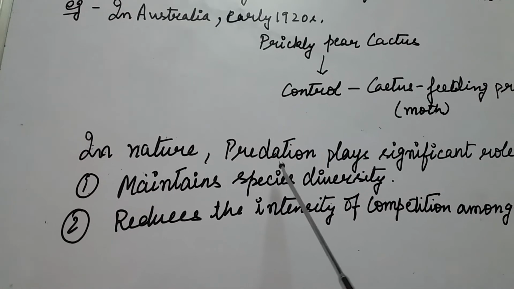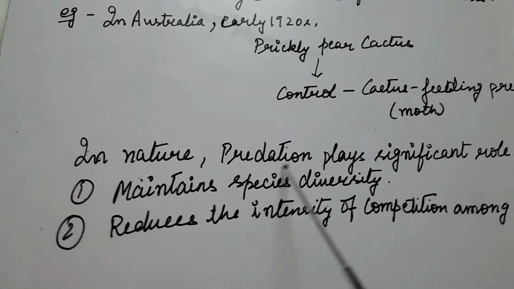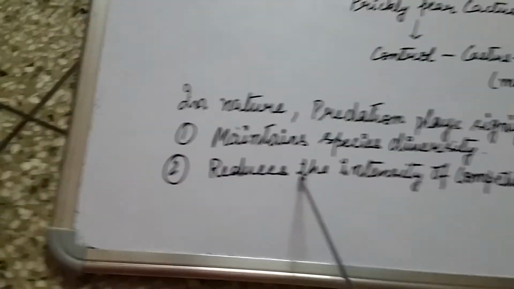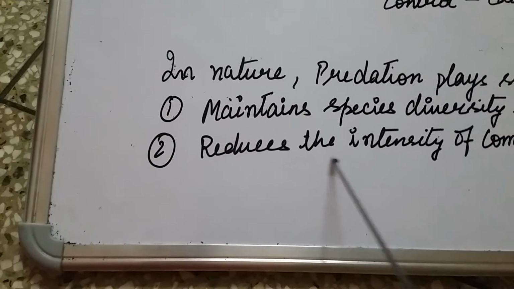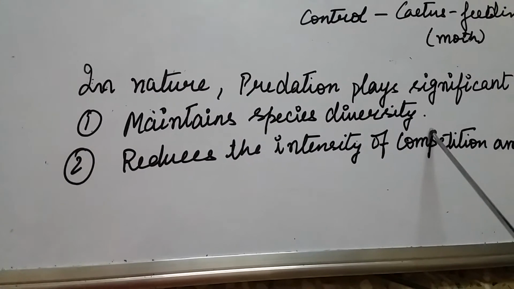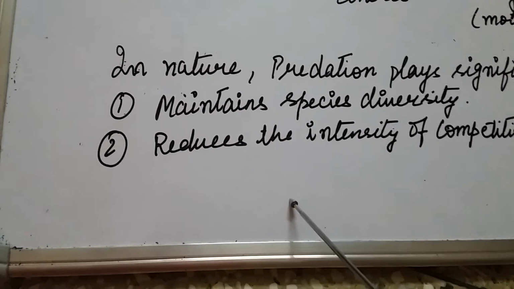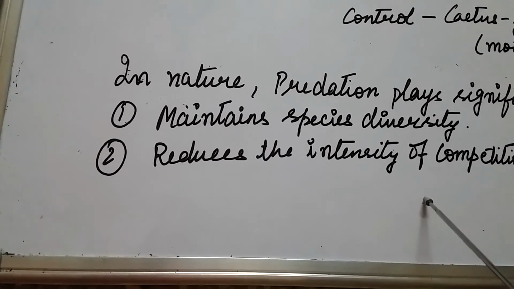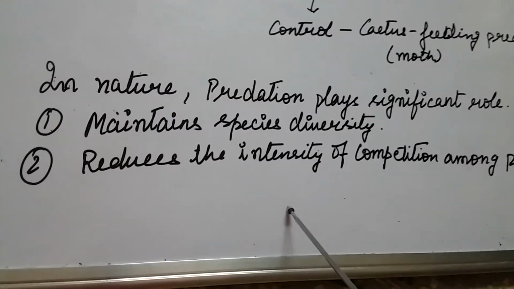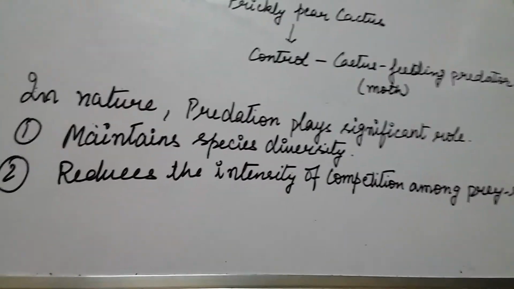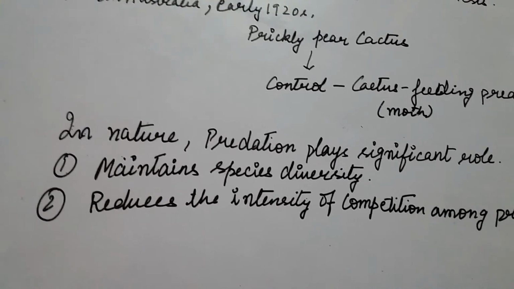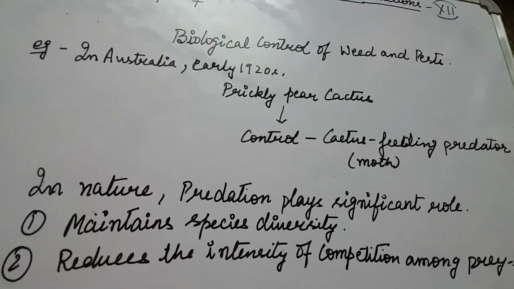Apart from this, predation also plays significant roles. First is by maintaining the species diversity in a community, and by reducing the intensity of competition among competing prey species, predators play a major role. In the next video, we are going to study about competition. Thank you.